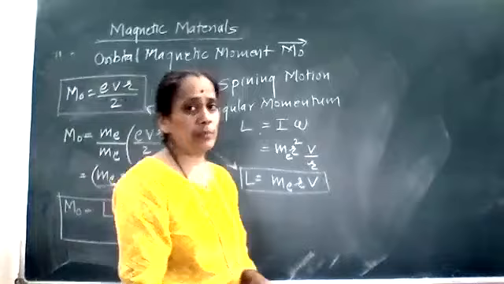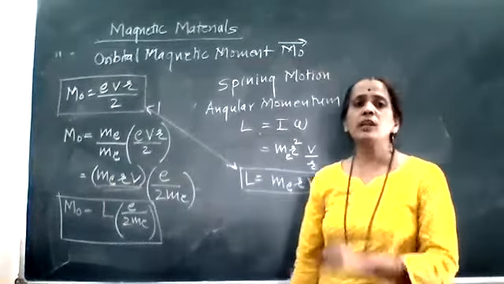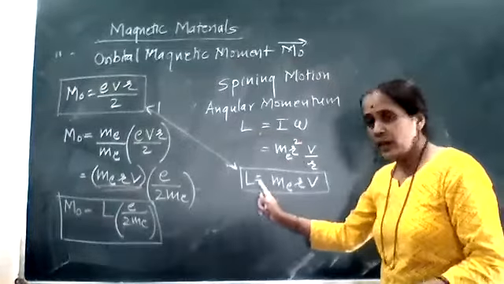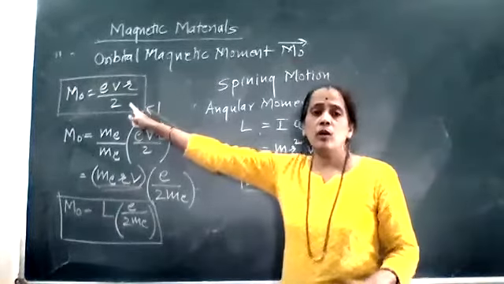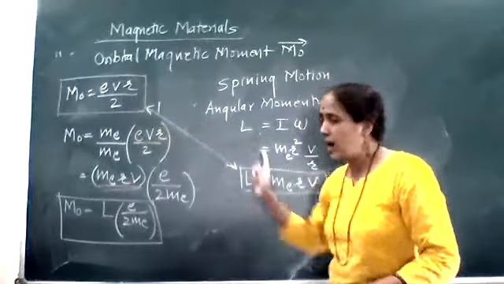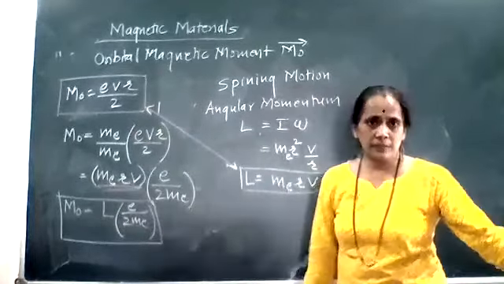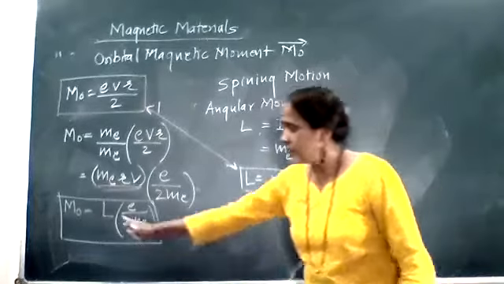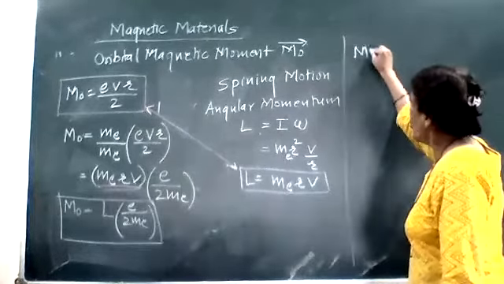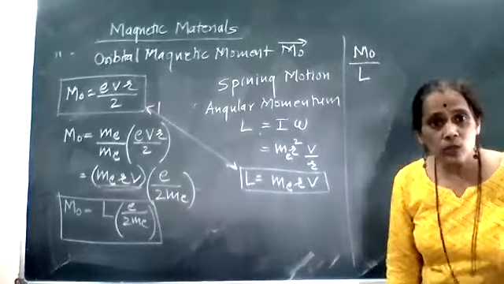Electron का angular momentum क्यों है? Electron has angular momentum due to its spinning motion. और फिर हमने angular momentum and orbital magnetic moment, both are related by this formula. Is it right? Now, if I check MO upon L, MO is what?